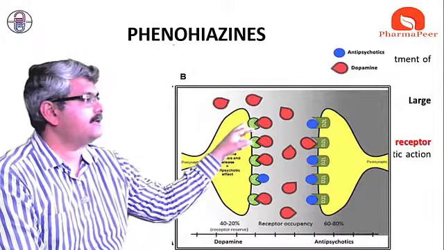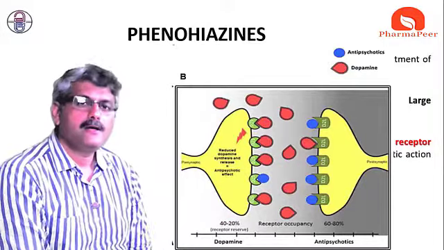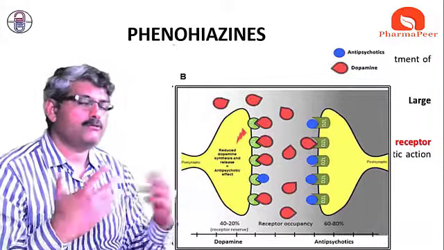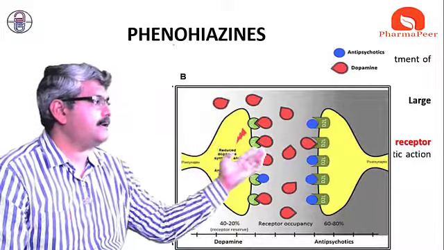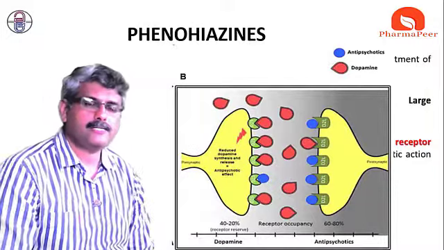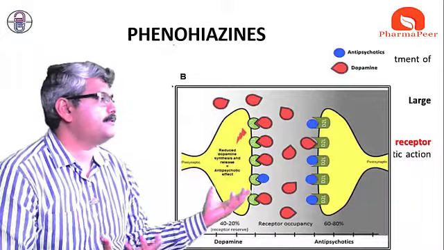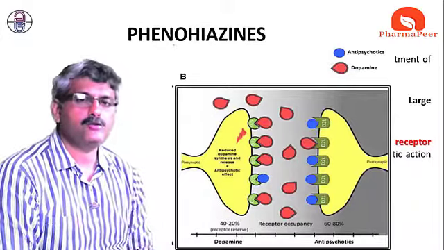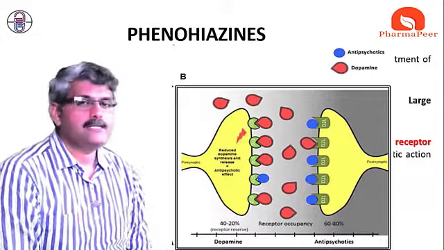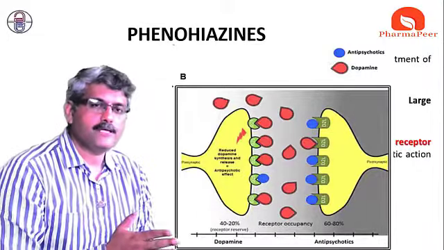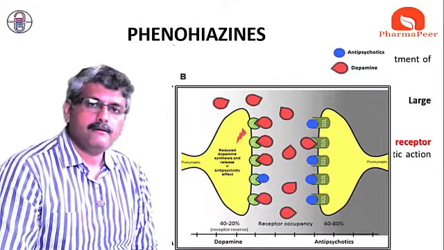They will go and bind with all the receptors, and they will start to produce their action. As a high amount of dopamine is available and the receptor is continuously available for binding, it will produce its action, that is, it increases the dopaminergic activity. And because of that, the patient suffers from psychosis, or shows psychosis-like behavior.